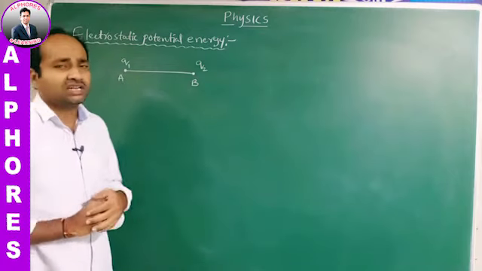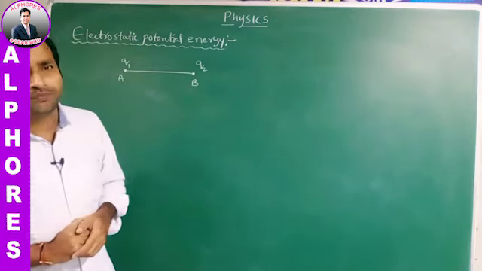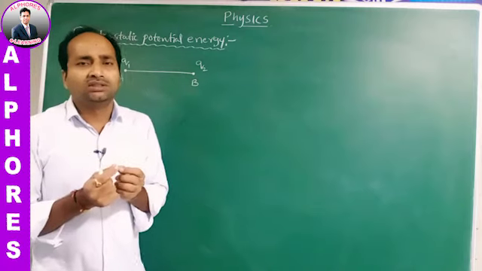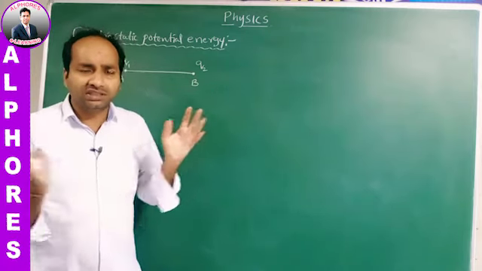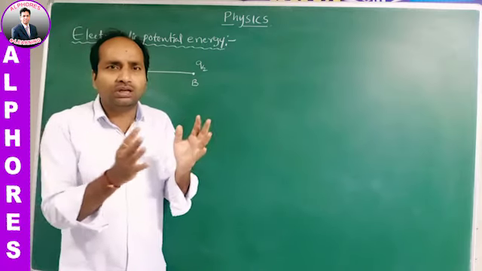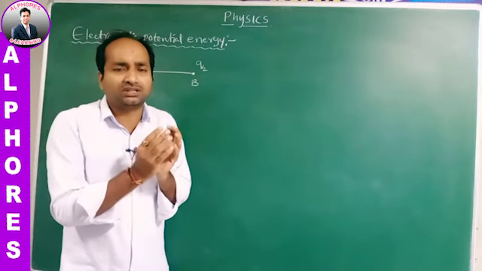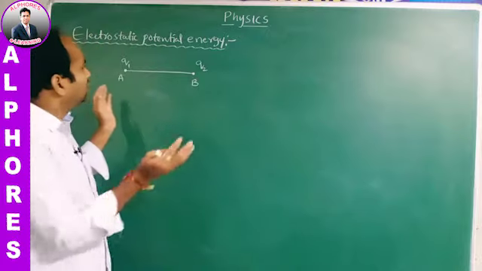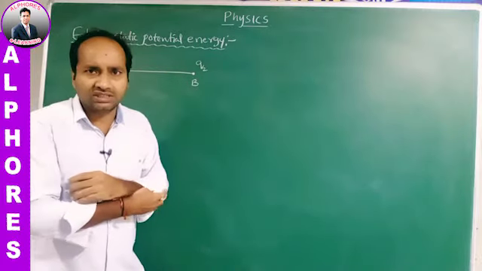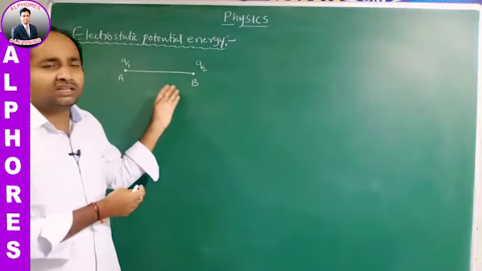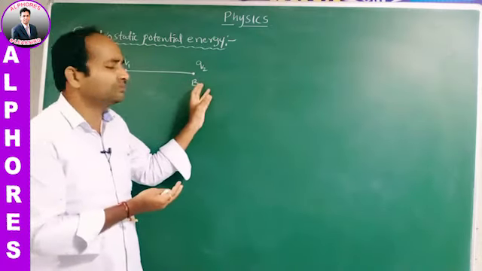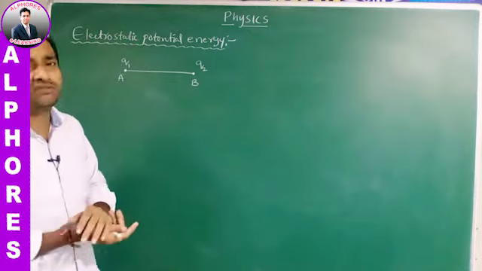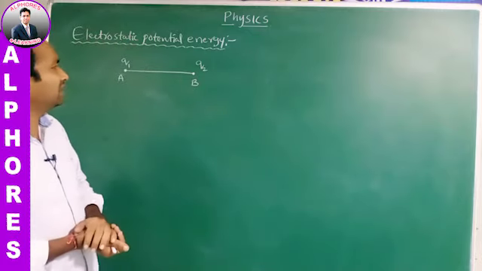That work done is associated with electrostatic potential energy. What does electrostatic potential energy mean? Simply, initially the charges are at different positions, but we are grouping and assembling the charged particles in a system together at different locations. The external work required to arrange the charged particles in a system is associated with electrostatic potential energy.